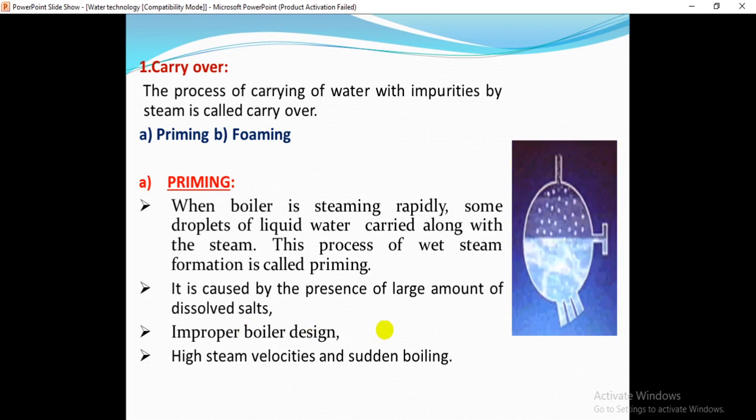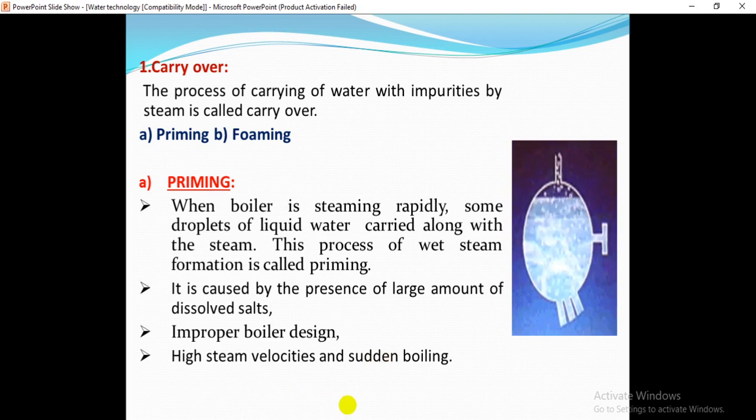It is caused by the presence of a large amount of dissolved salts. If we have a large amount of dissolved salts in the water used in the boilers, then we get this trouble, the wet steam formation known as priming. Improper boiler design can also cause priming.